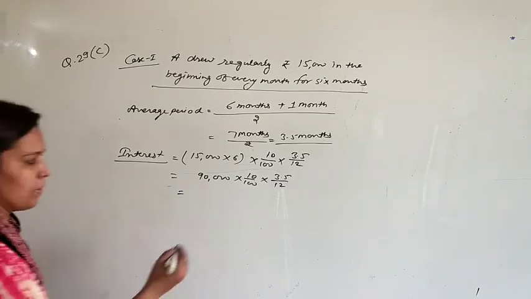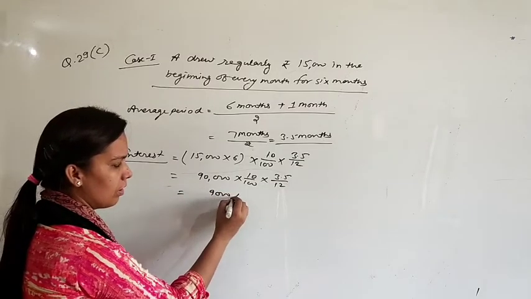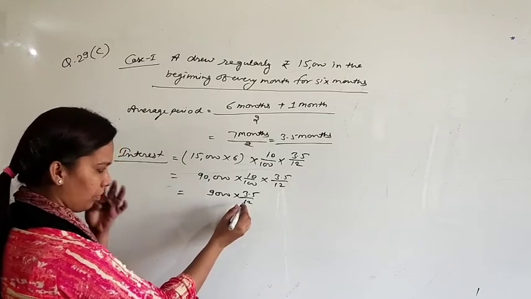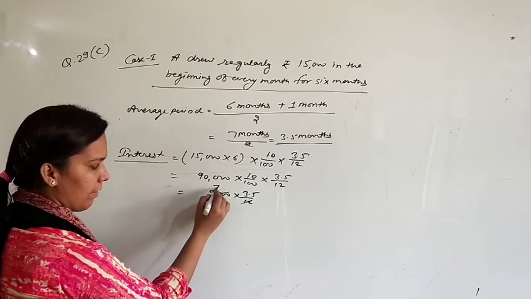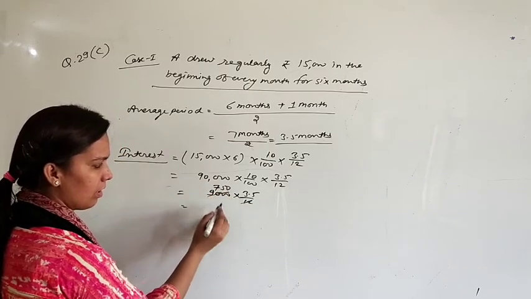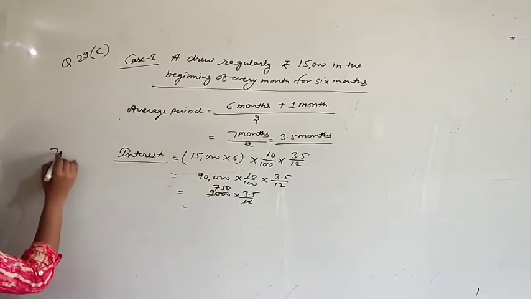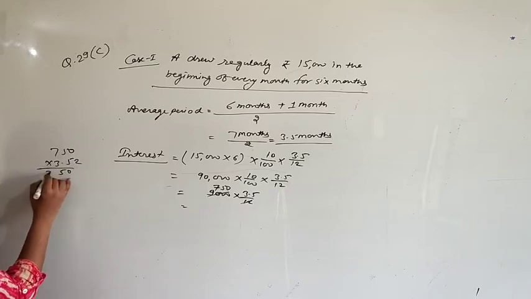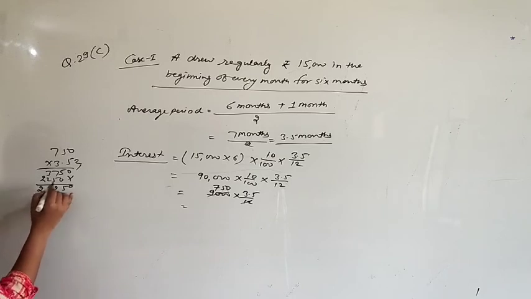90,000 multiplied by 10%, so it will be 9,000 multiplied by 3.5 upon 12. 12 7 are 84, 12 5 are 60. Now multiply these amounts. 750 multiplied by 3.5. Your amount will be 2625.